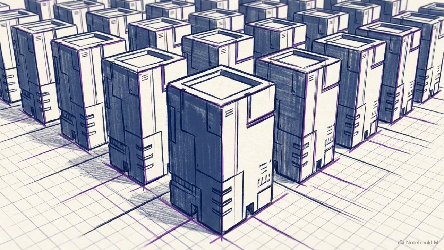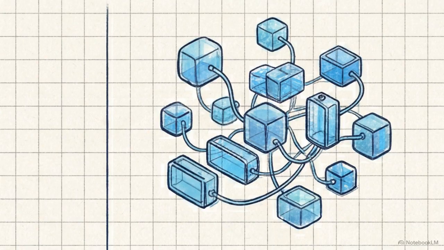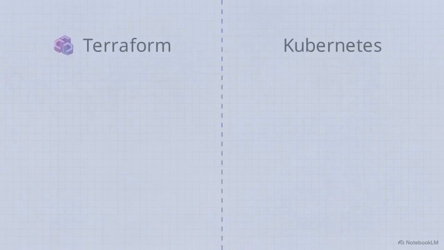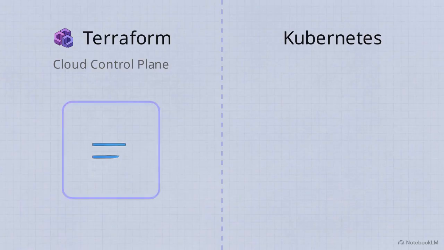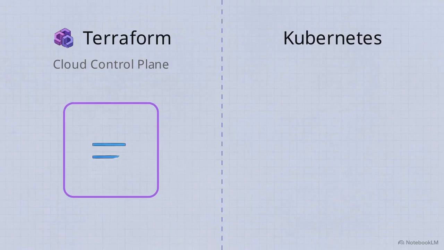Terraform manages the cloud control plane. Kubernetes manages the application data plane. This diagram splits the responsibilities. On the left, the cloud control plane consists of static, billing-attached Azure resources. If a resource appears on your monthly Microsoft invoice, like a virtual network or a database account, Terraform provisions it.